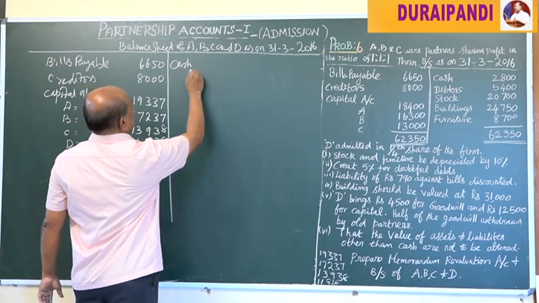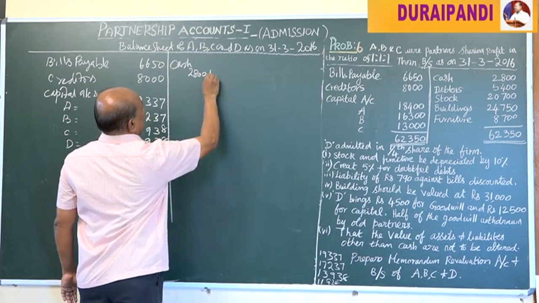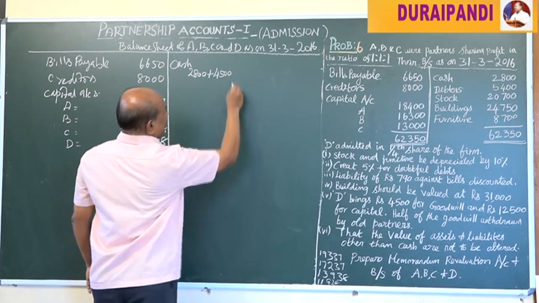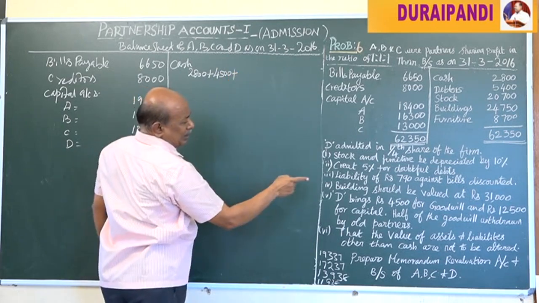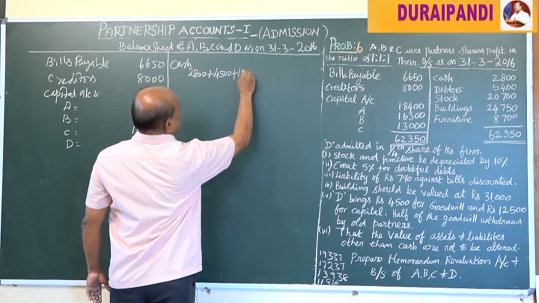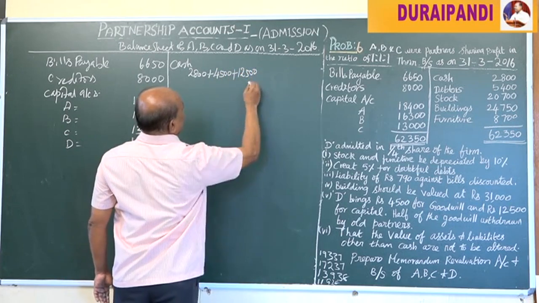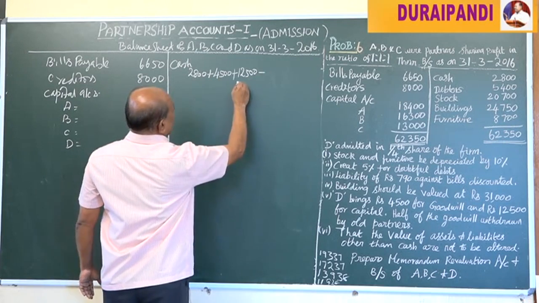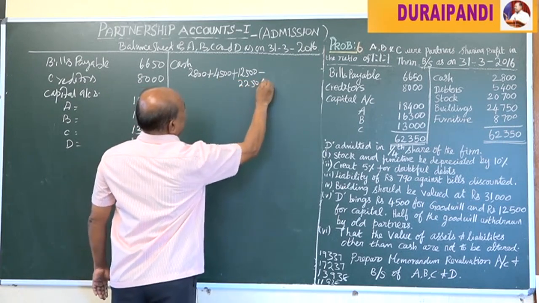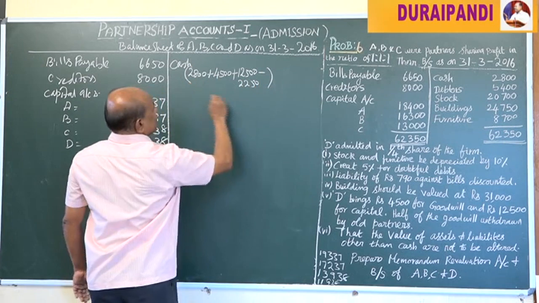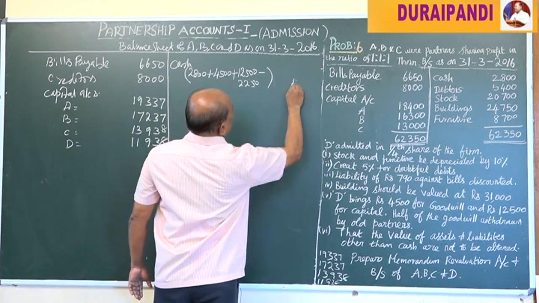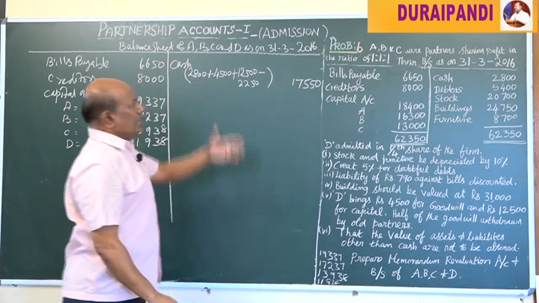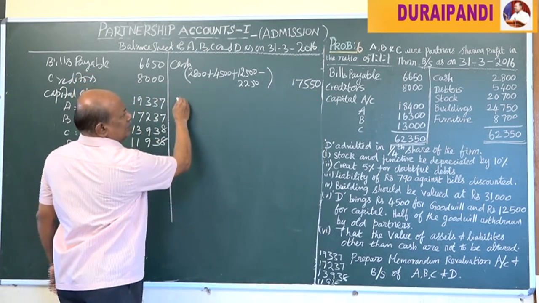The opening cash 2,800 plus goodwill brought by the new partner 4,500, plus capital brought by the new partner 12,500, then minus half of the goodwill taken by the old partners 2,250. That is 17,500 cash balance. Other things will not be changed.